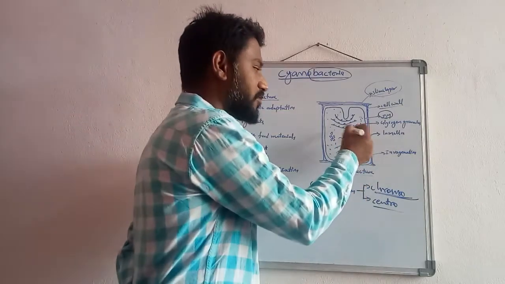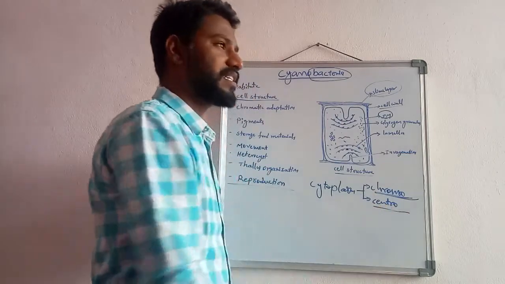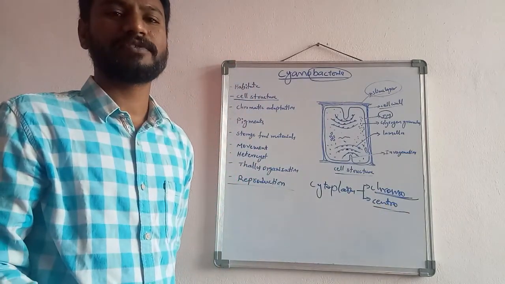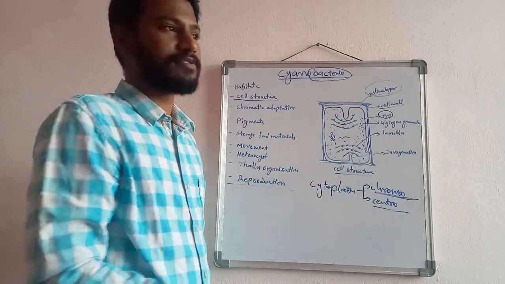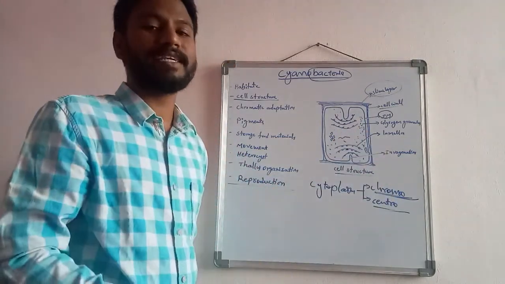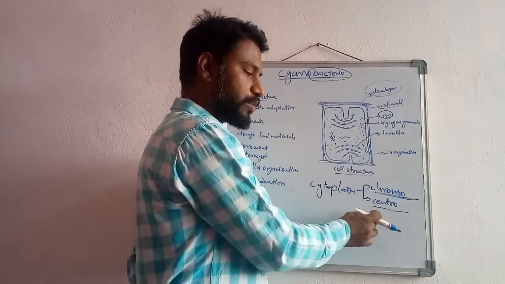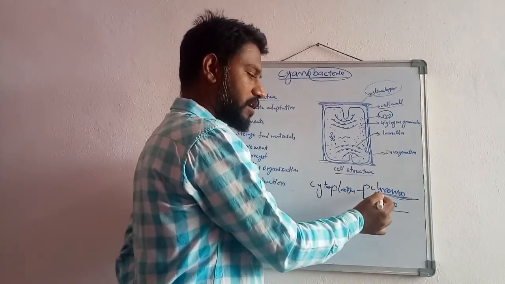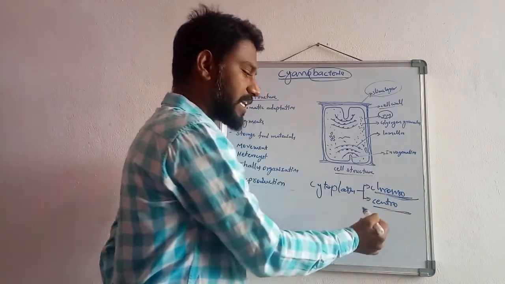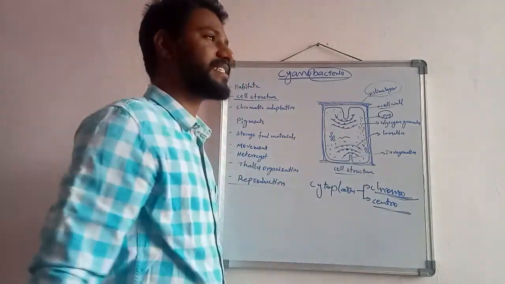Then the central cytoplasm, the centroplasm, is hyaline in nature. There is no color appearance; it is a very hyaline, translucent cytoplasm. So the cytoplasm is differentiated into two regions, the outer chromoplasm and the centroplasm, which is hyaline in structure.